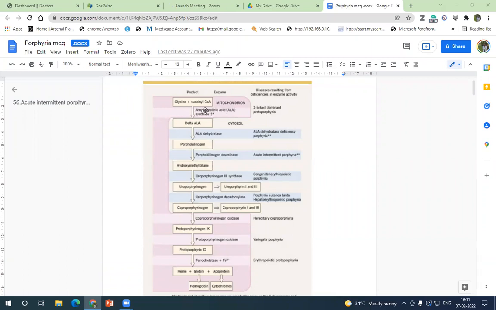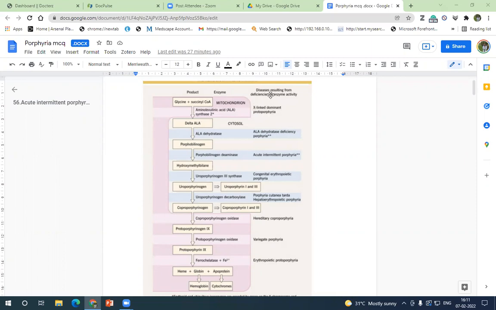So what disease occurs? There are two diseases that can occur. One is X-linked sideroblastic anemia. If deficiency occurs, it is X-linked sideroblastic anemia. And if there is a gain of function mutation, that is, overactivity of this enzyme, then what you get is X-linked protoporphyria.